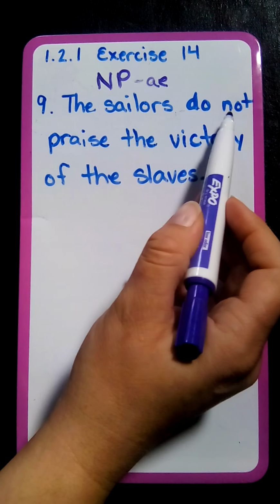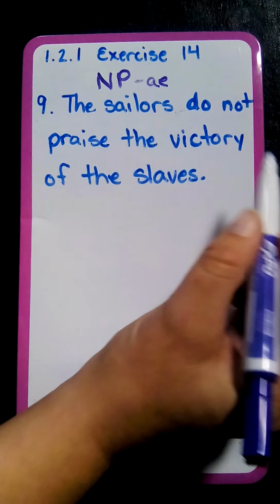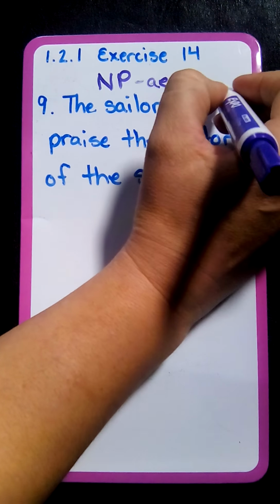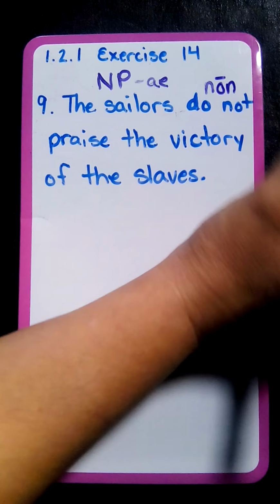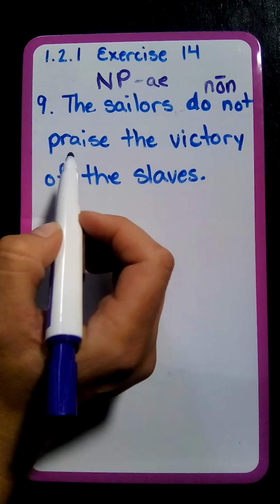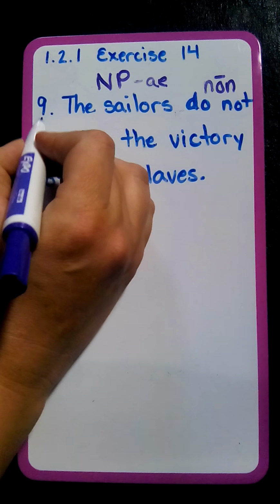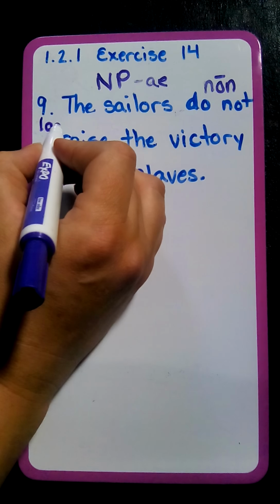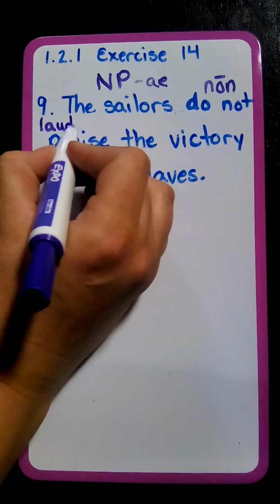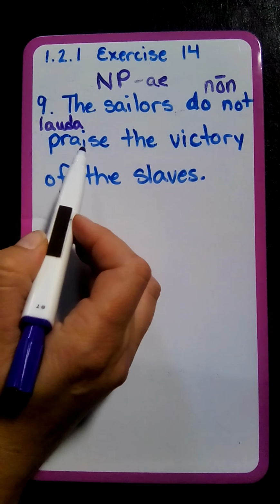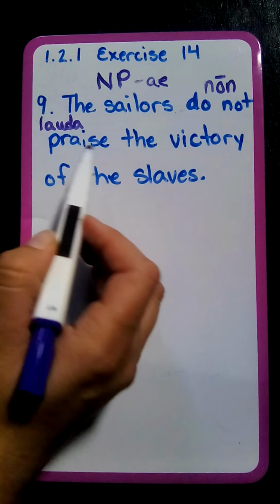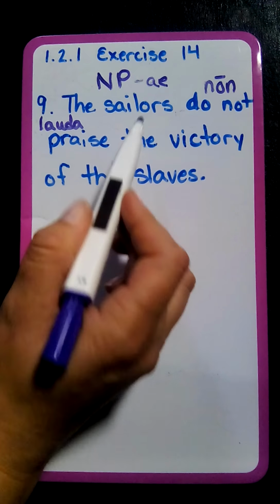Now we're going to move forward. The sailors do not. So do not is our Latin form of non. We have non, and non is directly modifying praise. So praise, we're going to put our stem of praise, which is laud, lauda. And we need to make sure that our verb matches with our subject.